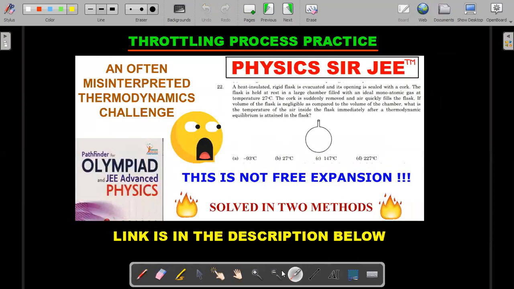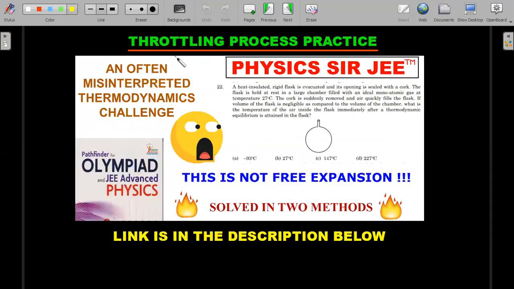Let's move forward. A lot of people think that throttling process is also a free expansion. That is not correct. And there is a beautiful question in Pathfinder depicting the same in the objective type in question number 22. It's definitely not an objective level question. It's way above JEE Advanced level, and students who are looking for IOQP or National Olympiad level questions, this is one question that you are supposed to not miss. Already made a video in the past on this, a very old one. When my channel started, at the starting stages, I did this. So the link of this video is in the description below.